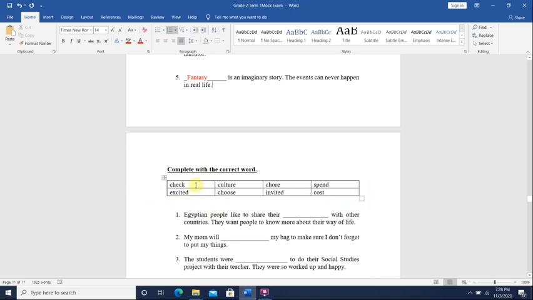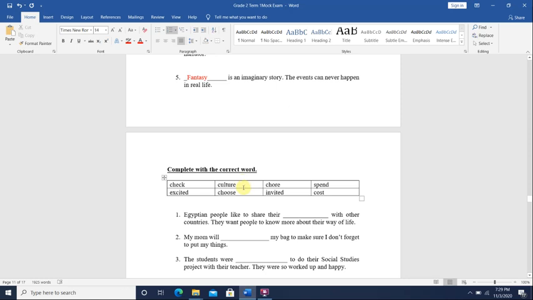Check means to see if everything is okay or in good condition. Excited means to be worked up or happy about something. Culture is the way of life. Every country has their own culture. Means they have their own food, they have their own music, clothing, and lifestyle. So culture is the way of life.